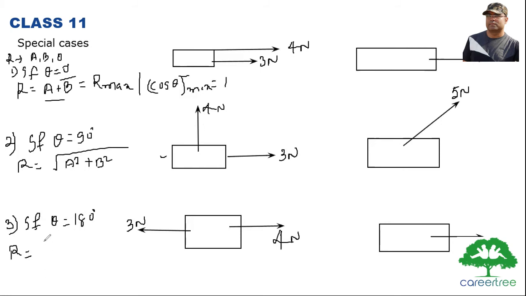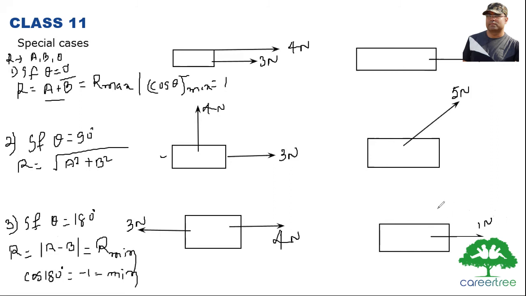So finally we can say r is a minus b. This is the minimum value of the resultant, because the minimum value of cos theta is -1. In this case you can directly subtract: 4 minus 3, so 1 Newton is the resultant.